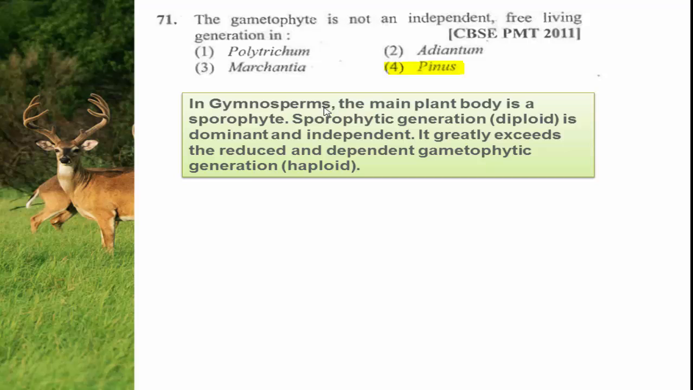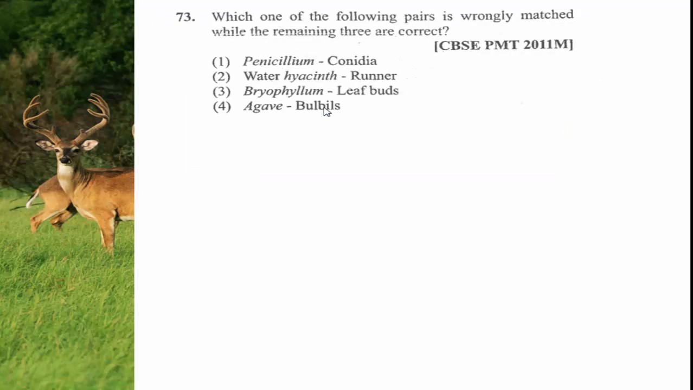Then moving to next question. Which one of the following pairs is wrongly matched while remaining three are correct? And the given options are Penicillium, conidia; water hyacinth, runner; Bryophyllum, leaf buds; Agave, bulbil. See, here all these first names are the names of organisms. Penicillium is a fungus, water hyacinth, Bryophyllum and Agave are angiosperms.